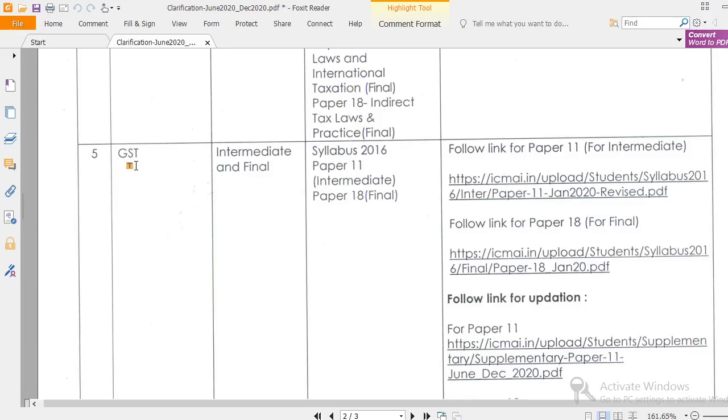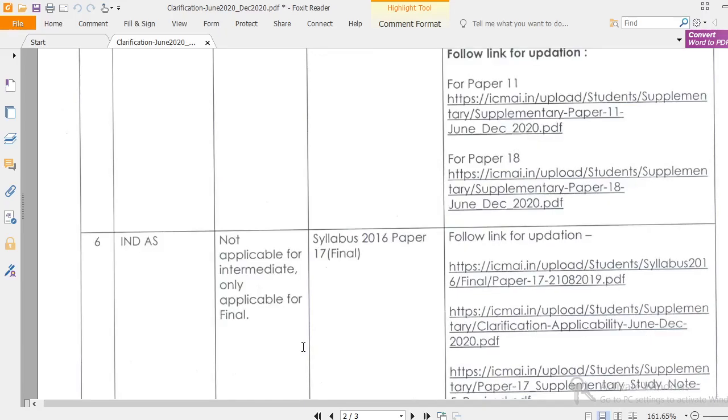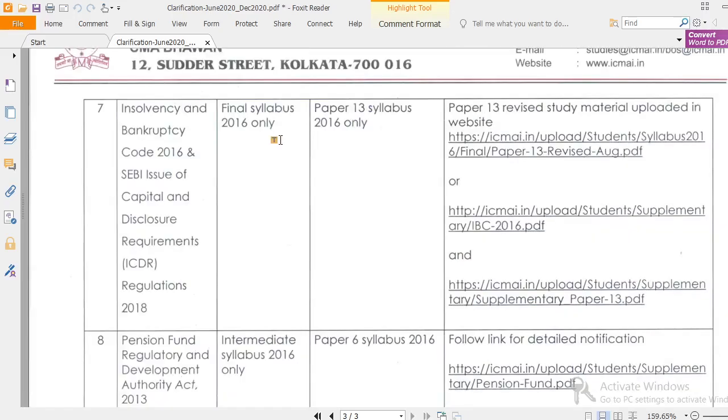Ind AS is applicable only for Final, not for Inter, that is Paper 17, and they have given the link here, so you can go through it. This seventh one, the Insolvency and Bankruptcy Code, is applicable only for Final, Paper 13. They have given the link, and the book is already updated, so you can refer to it.